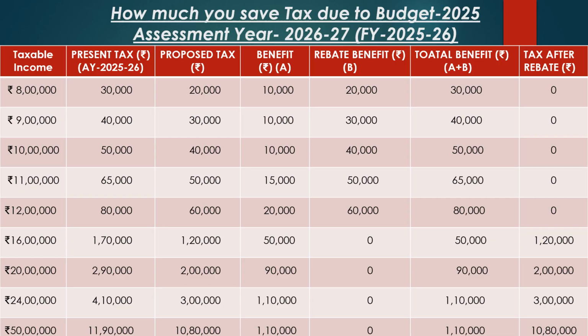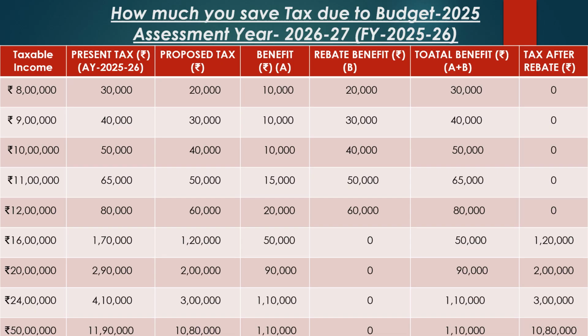But as proposed in the budget 2025 tax slab, the tax liability is rupees 20,000. Hence, the benefit is rupees 10,000, that is rupees 30,000 minus 20,000. In addition to this, you will get a rebate benefit of rupees 20,000 as per section 87A and the total benefit works out to rupees 30,000.